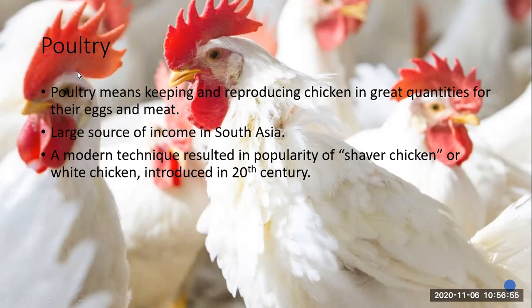Okay, so you have to answer properly by saying poultry means keeping and reproducing the chicken, keeping them and letting them reproduce so they can increase their number. So that is why we can get more eggs and meat. So poultry means keeping and reproducing chicken in great quantities for their eggs and meat.